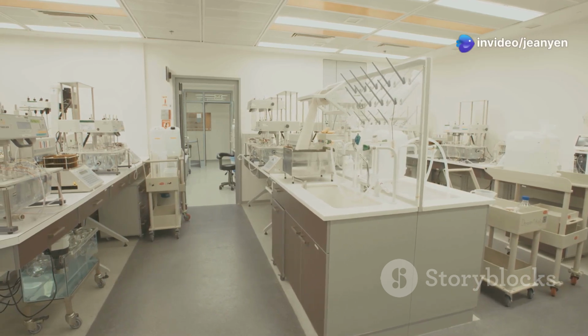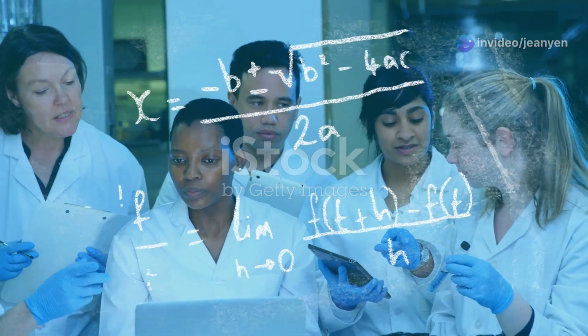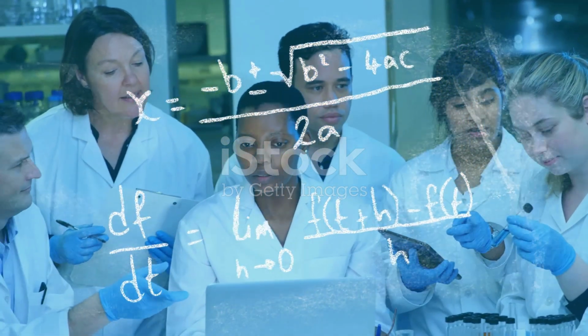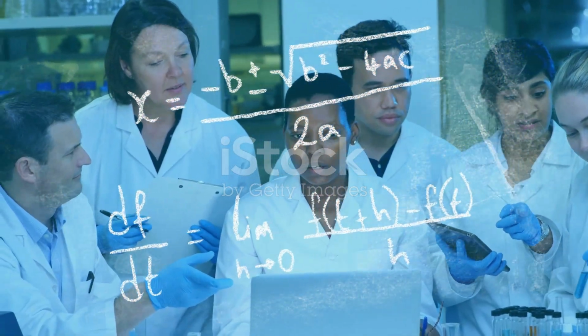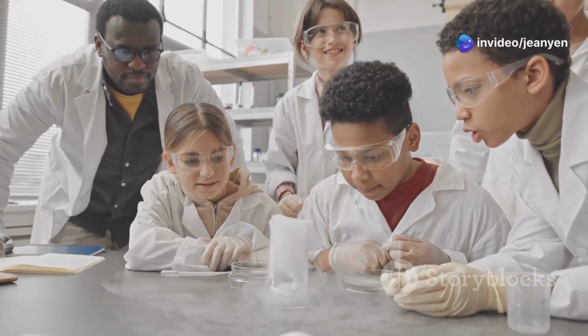Now the fourth one, we have physical chemistry. If we have biochemistry as a link between biology and chemistry, then we also have physical chemistry, a link between physics and chemistry. The inclusion for this branch of chemistry is how can we use chemistry in physical applications?